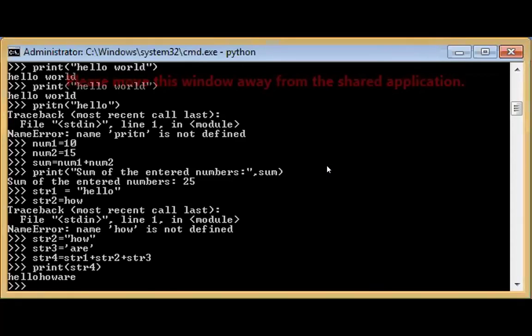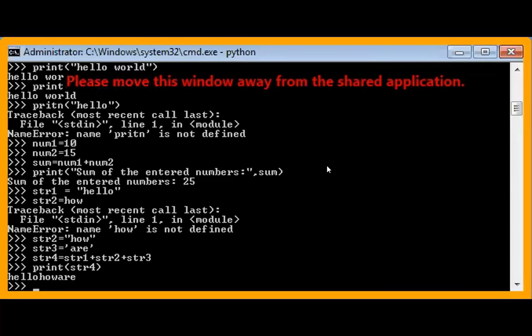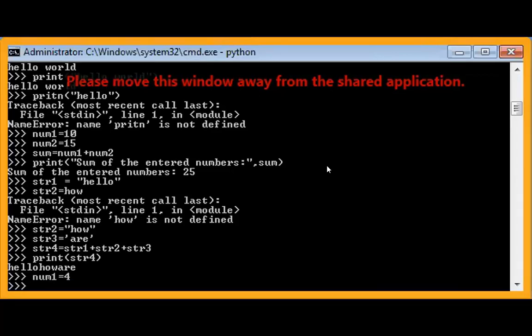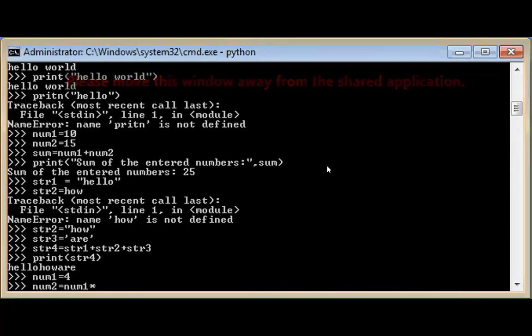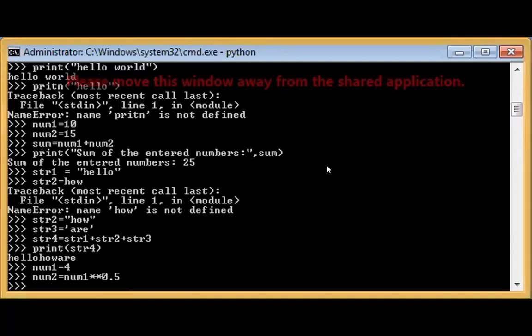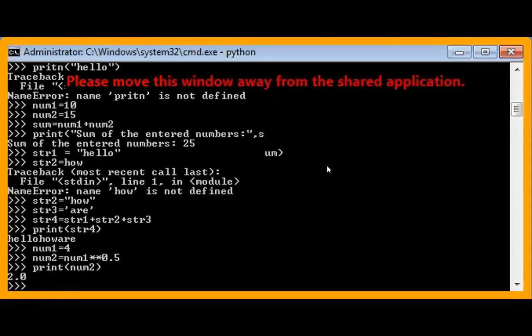So let's do some hands-on in Python. Addition of two numbers, we already saw. Suppose we take the square root function: num1 is equal to 4, enter. num2 is equal to num1 ** 0.5. For the square root, we are taking the power 0.5. Print num2. Square root of 4 is 2.